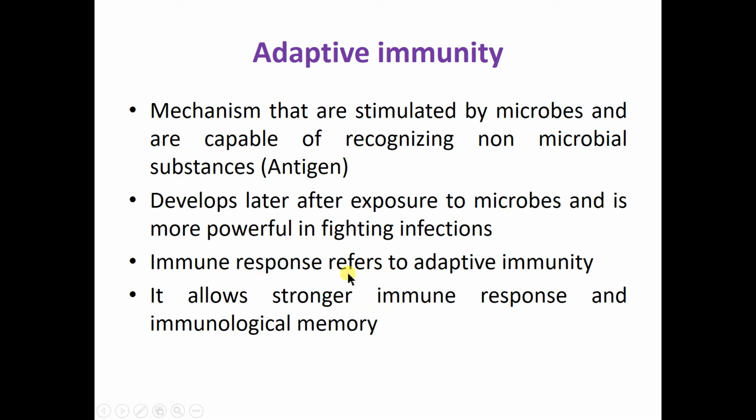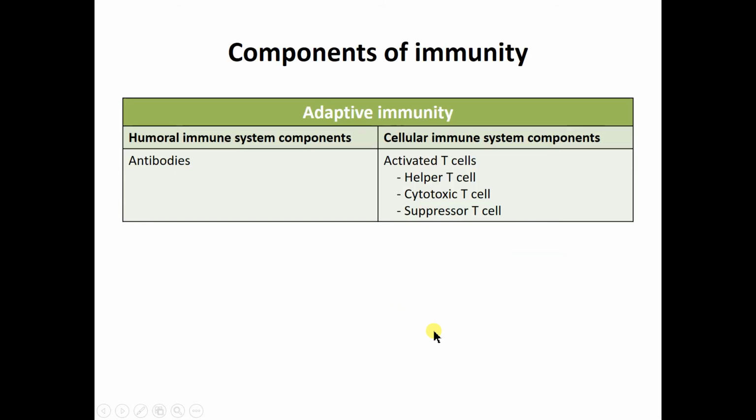Immune response basically refers to the adaptive immunity. When adaptive immunity starts to work against the foreign molecule, then the immune response has actually started. It allows a stronger immune response and immunological memory also, which you have already seen in T cell development, that is the memory T cell. So B cell and T cell functions all come under adaptive immunity, and because of that it gives the stronger immune response.